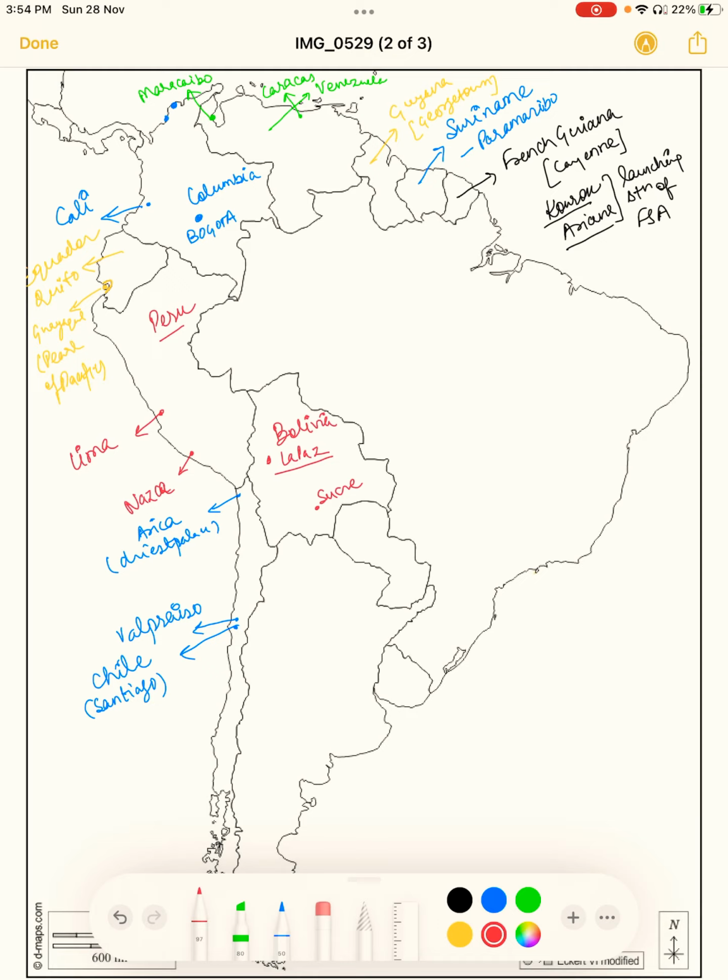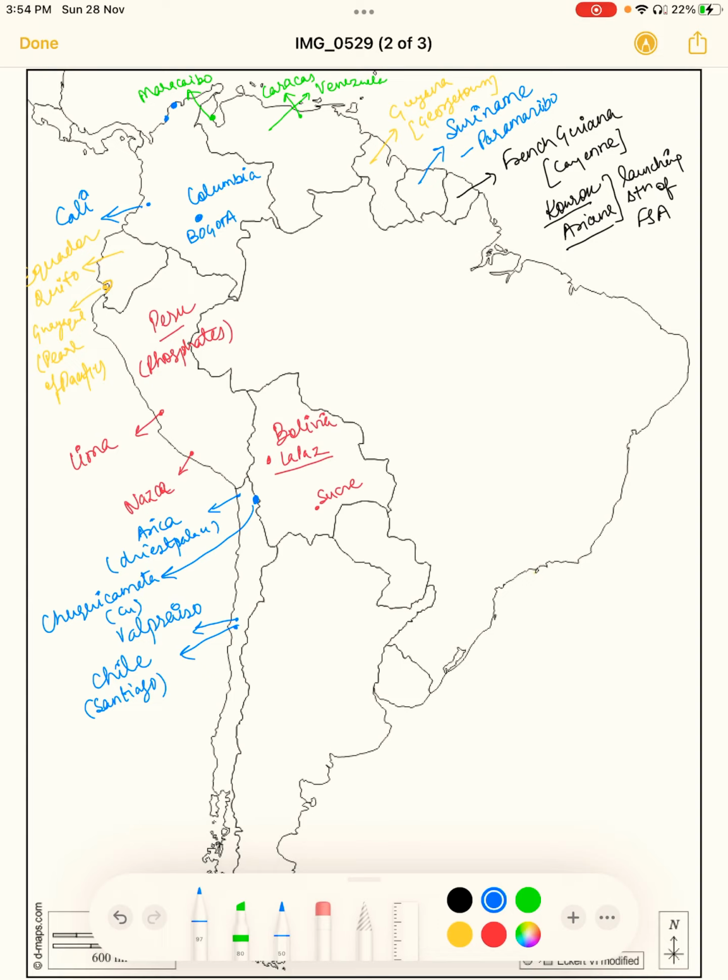One thing I forgot to tell you in Peru: Peru is famous for phosphates. Another important place we come across in Chile is Chuquicamata, the world's largest copper town, situated near the Chile and Bolivia border.